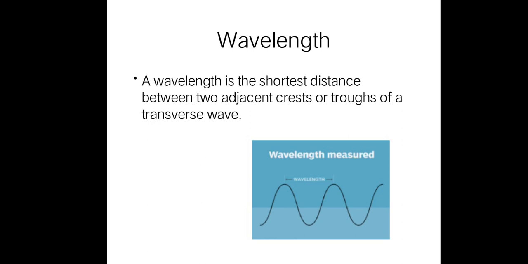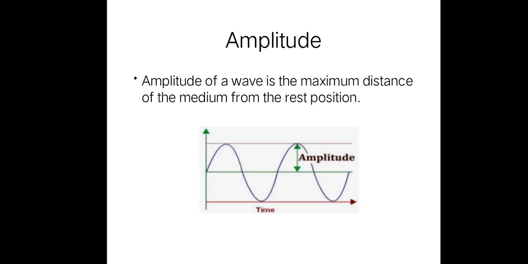Wavelength. A wavelength is the shortest distance between two adjacent crests or troughs of a transverse wave. Amplitude of a wave is the maximum distance of the medium from the rest position.